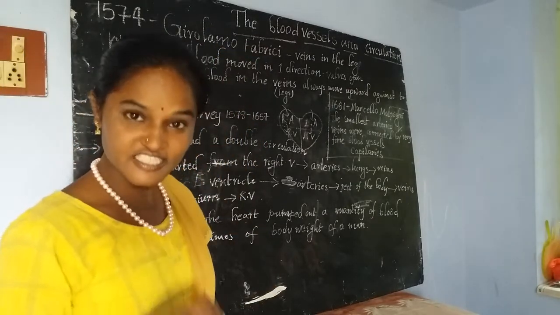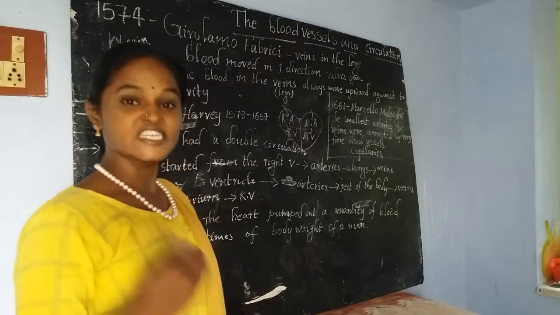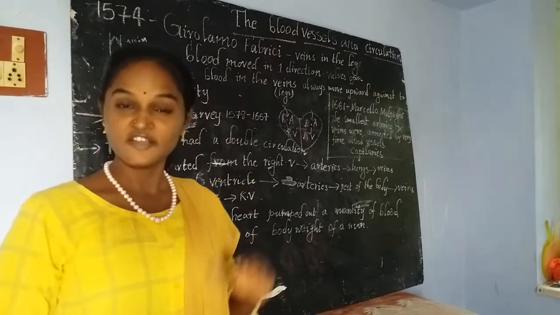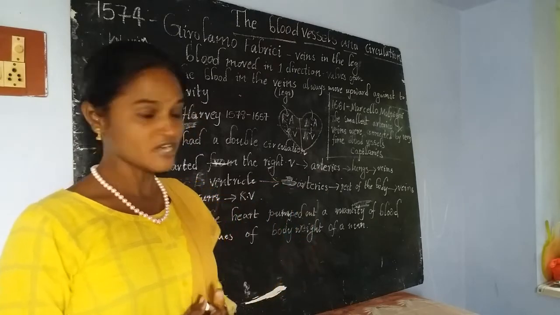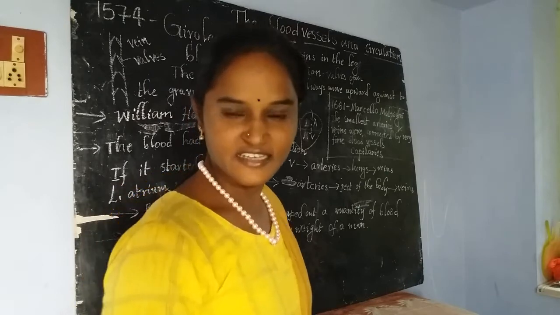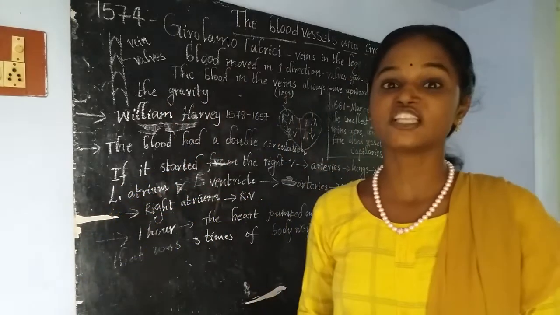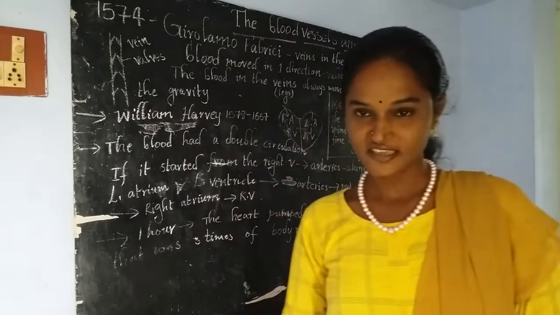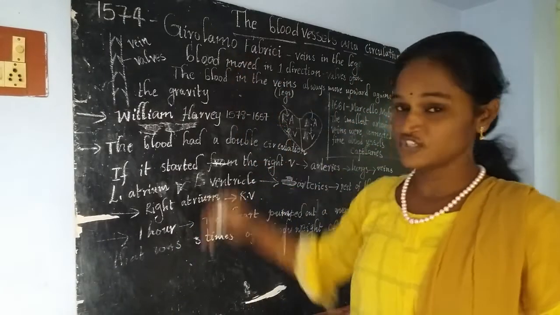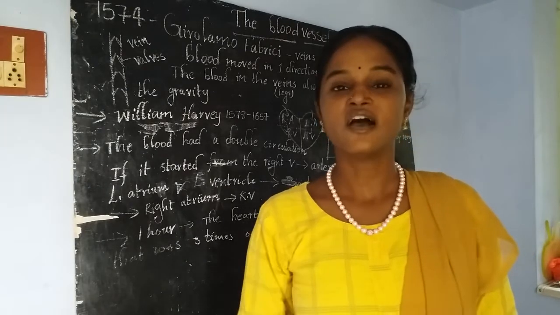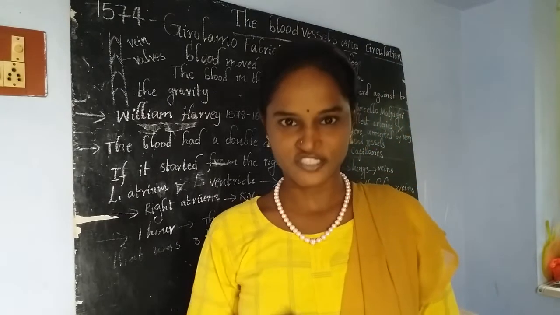Who is he? Girolamo Fabrici. In the year 1574, he started studying blood vessels, especially veins in the legs of human beings. Okay, and this Girolamo Fabrici is not only a scientist, he is also an Italian doctor.